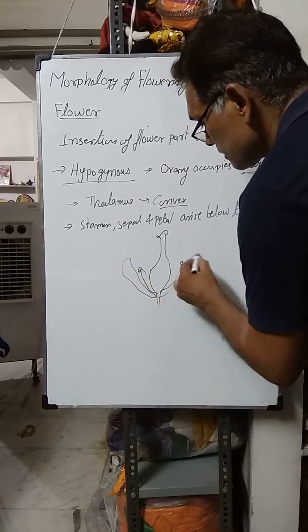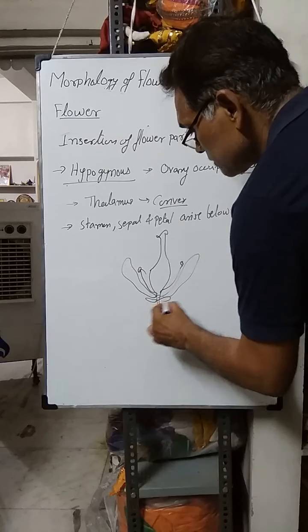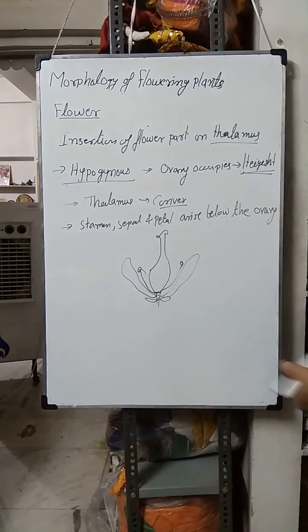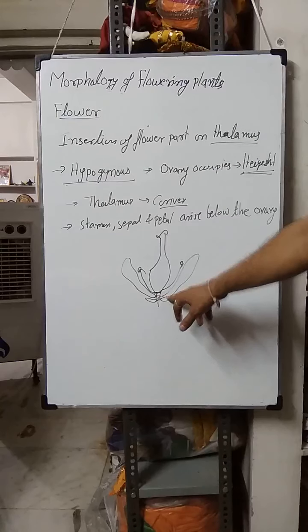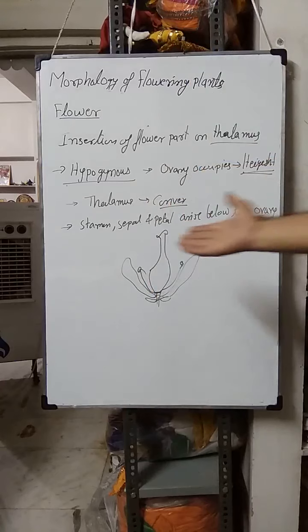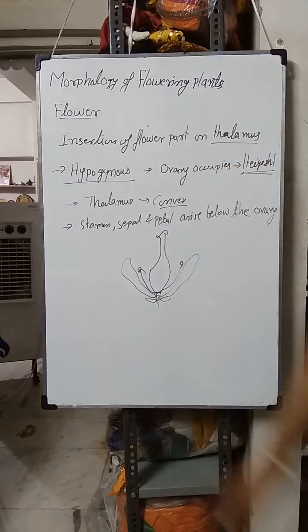This is of petals and this is of sepals. तो सबसे हाईएस्ट पोर्शन पे कौन है? The highest position is of the ovary, and below the ovary these stamens, then petals, and then sepals are there. Such a type of flower is known as a hypogynous flower.